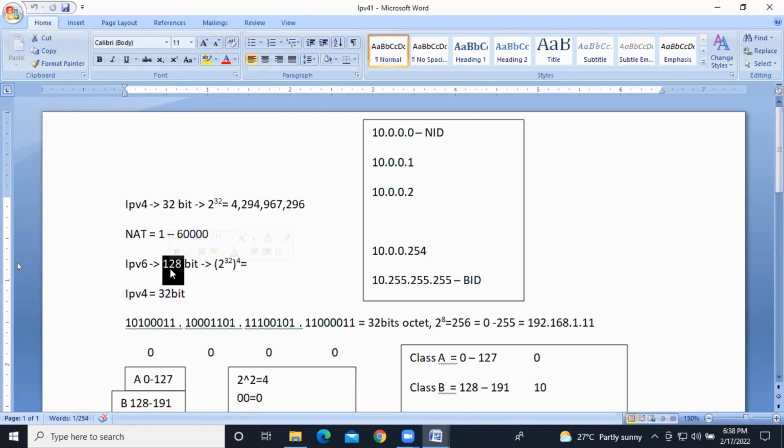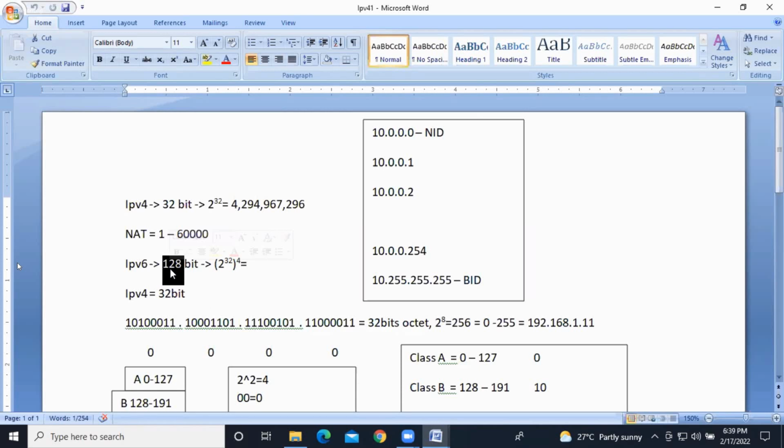I hope you got it. Clear? If they introduced 64-bit, what would happen after a few days? Again, the same problem would be faced. So because of that reason, until the end, they introduced IPv6 up to 128. Okay. Countries like India still use IPv4. The Indian government didn't provide full-fledged permission to utilize IPv6, guys.